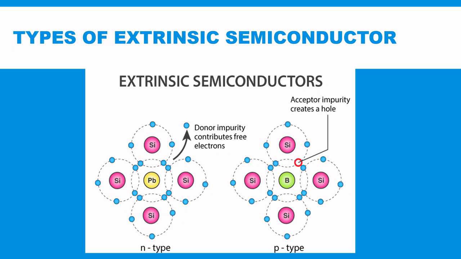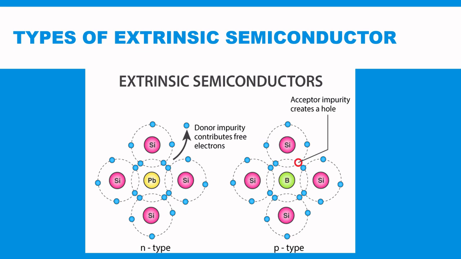The fifth one remains weakly bound to the parent atom. As a result, the fifth electron is free to move in the lattice of the semiconductor. Such semiconductors are termed N type of semiconductor. Here the donor impurity contributes a free electron.